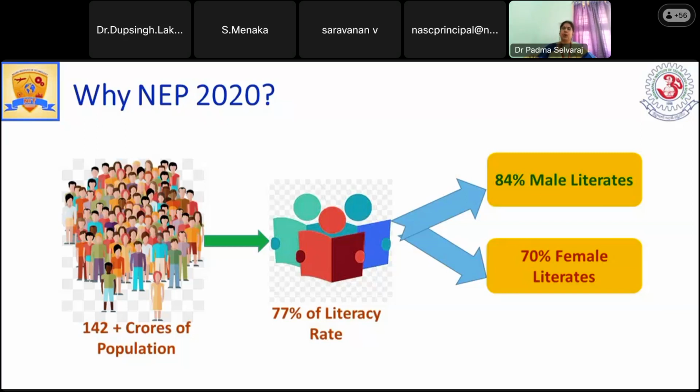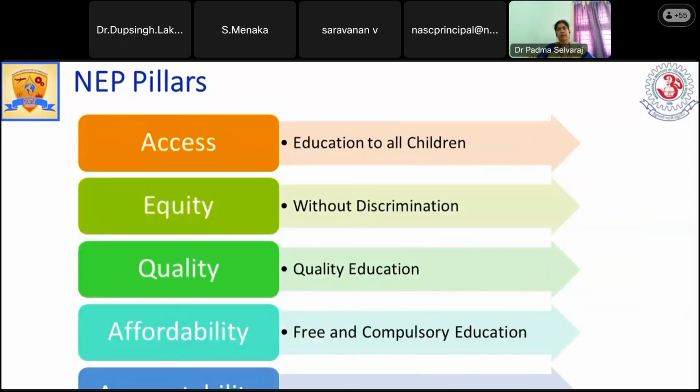They have discussed with all levels of people. They have divided the states into several districts, blocks, and even normal farmers, all the illiterate also, they have discussed, and based on this they have created a framework which is said to be this NEP 2020. So this is the reason why we have to establish this NEP 2020.